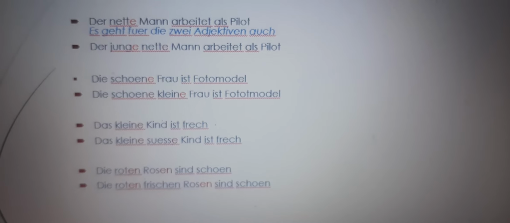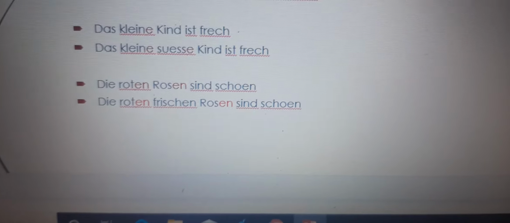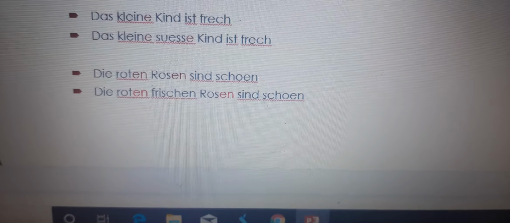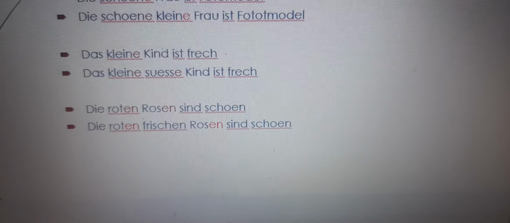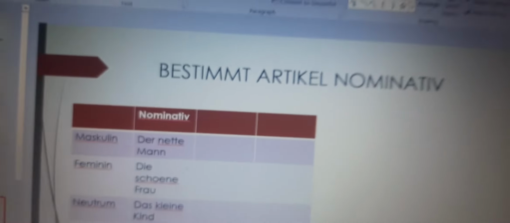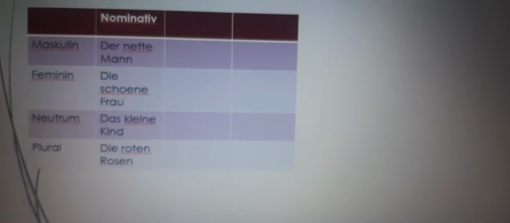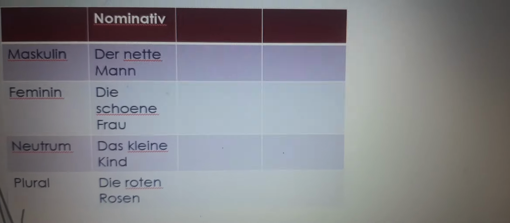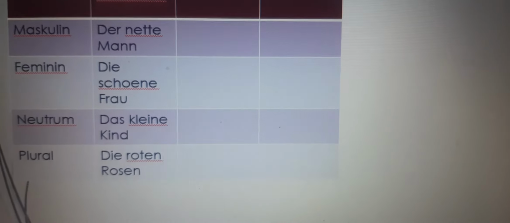If it is der, die, das just before the adjective, it takes ending e. But in plural bestimmt article, if it is on the left side of the adjective, the ending comes as en. You see die roten Rosen sind schön. So let's go through a quick recap, which is bestimmt article nominative. Der nette Mann, die schöne Frau, das kleine Kind, die roten Rosen.